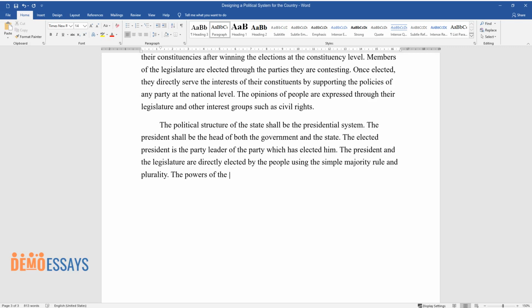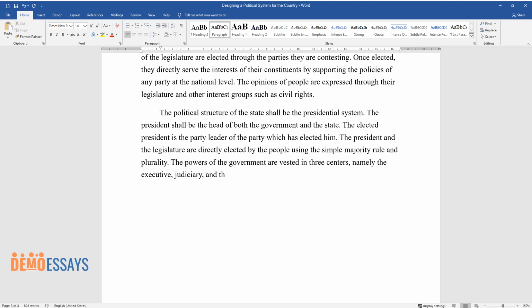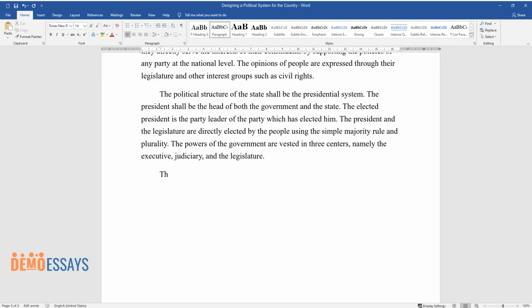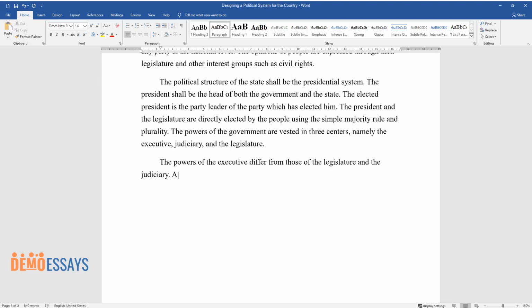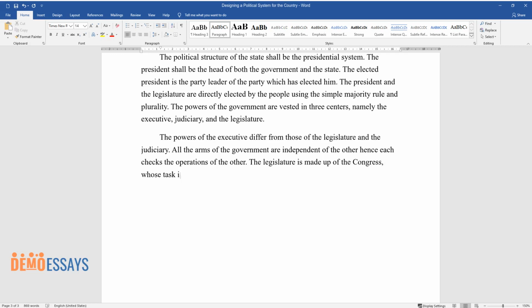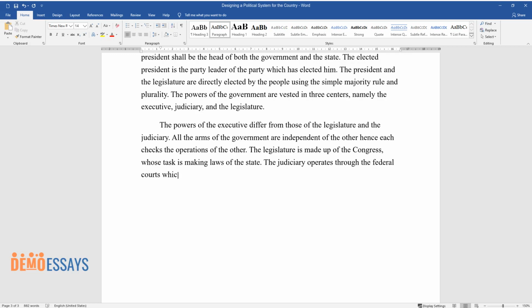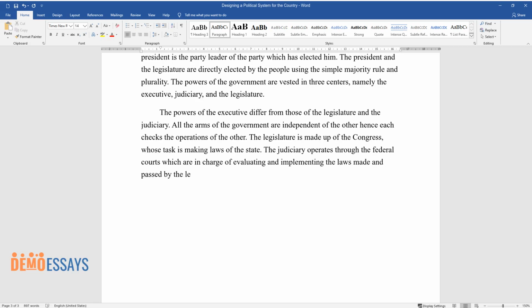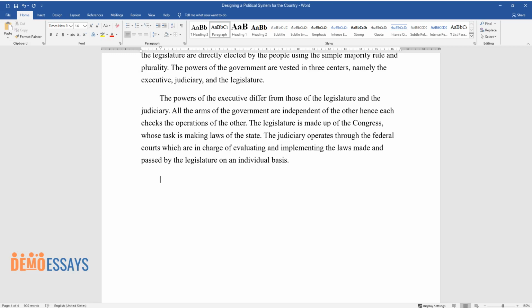The powers of the government are vested in 3 centers, namely the executive, judiciary, and the legislature. The powers of the executive differ from those of the legislature and the judiciary. All the arms of the government are independent of the other, hence each checks the operations of the other. The legislature is made up of the Congress, whose task is making laws of the state. The judiciary operates through the federal courts, which are in charge of evaluating and implementing the laws made and passed by the legislature on an individual basis.